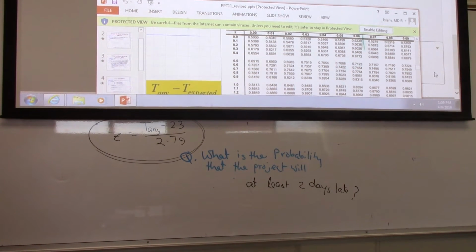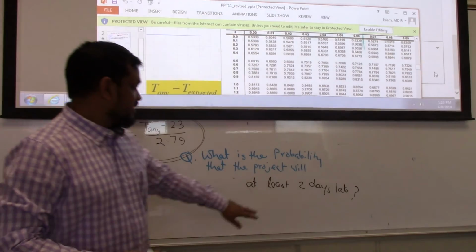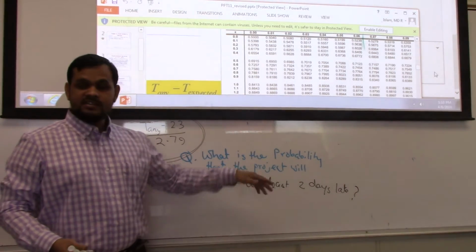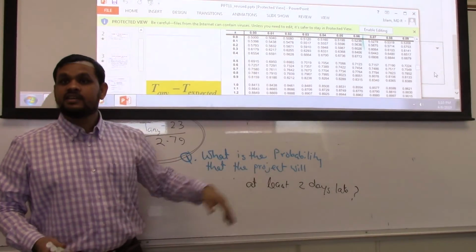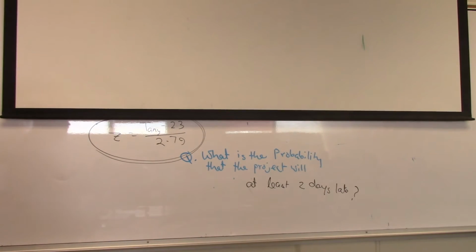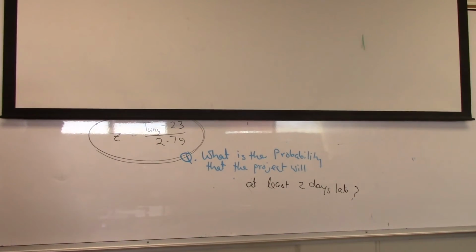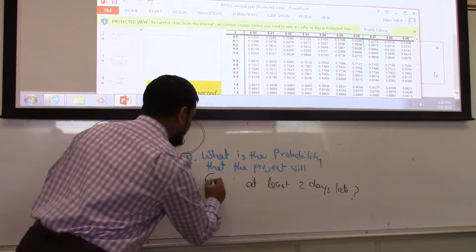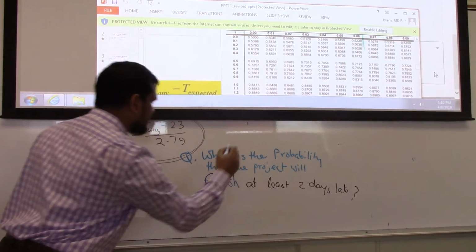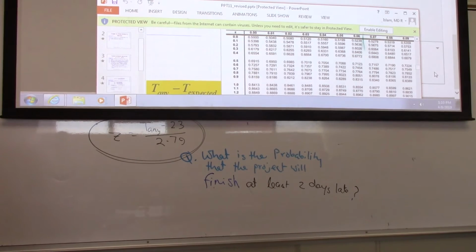Challenging question. At least 2 days late. What does it mean? At least means it can be 3 days, can be 4 days, can be 5 days. What is the probability the project will finish at least 2 days late?